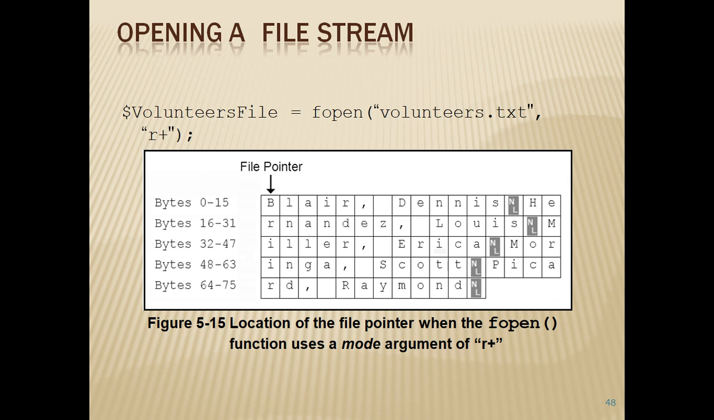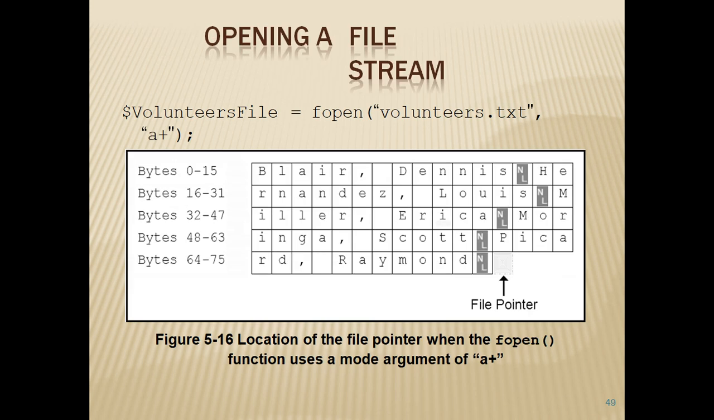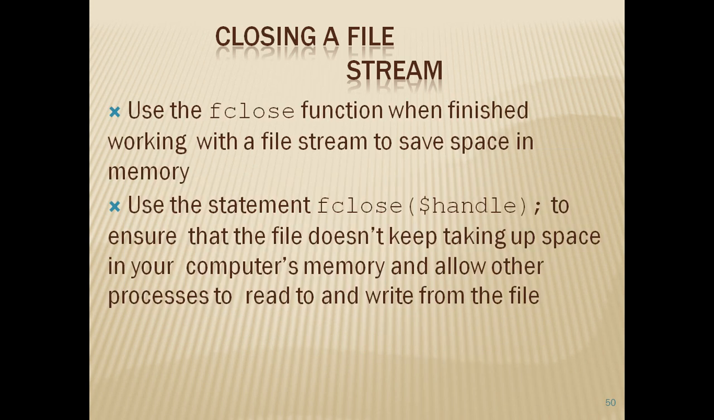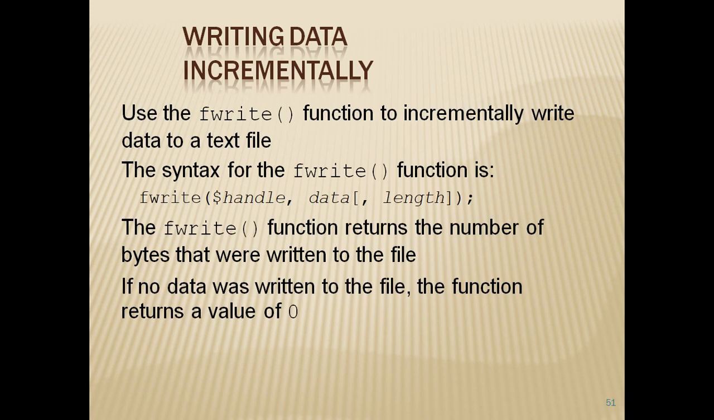So here, when we give the pointers with read mode and specify the bytes, only the content in those index positions will be read to the user. Append mode will add the content to the end of the file. fclose is mainly used to close a file and its stream to save space in memory. So we can ensure that the file doesn't keep taking up space in the computer's memory and allow other processes to read and write from the file.